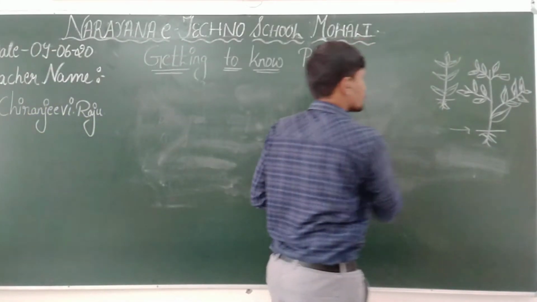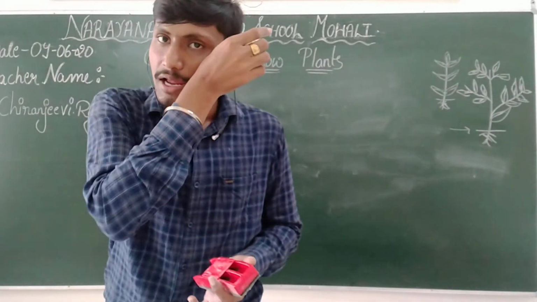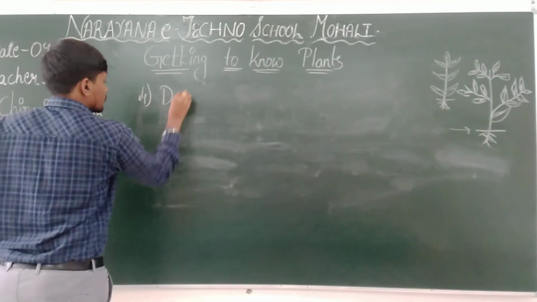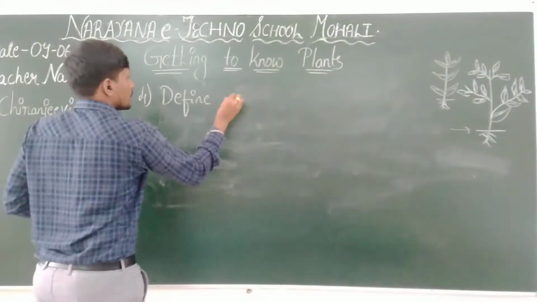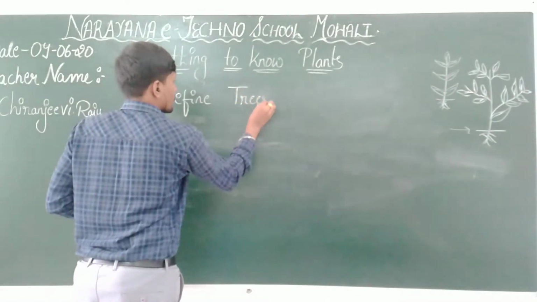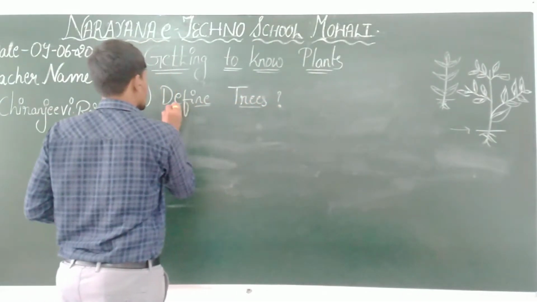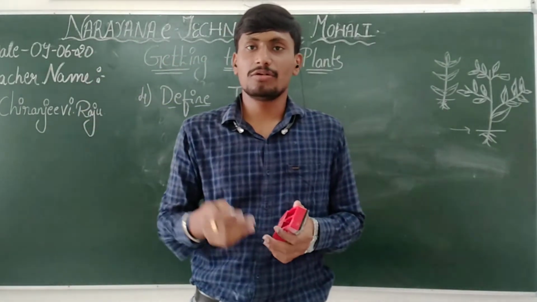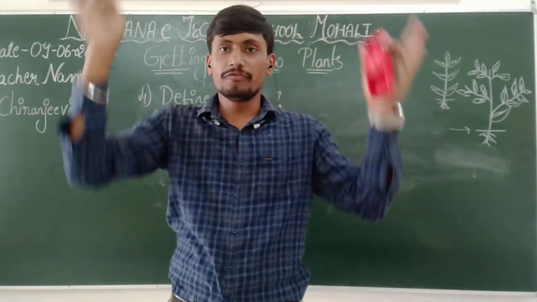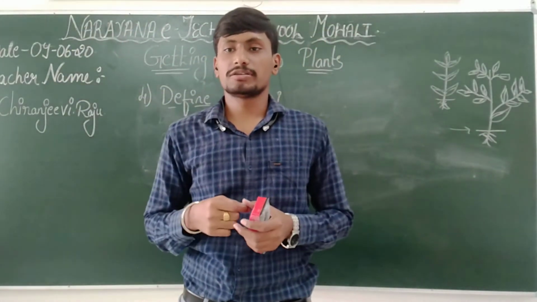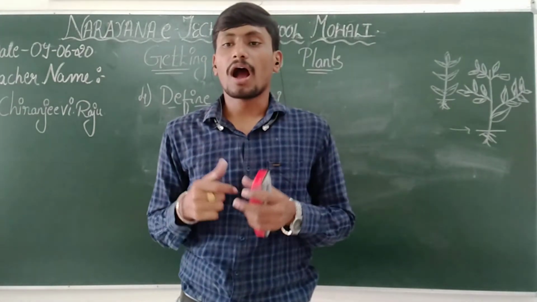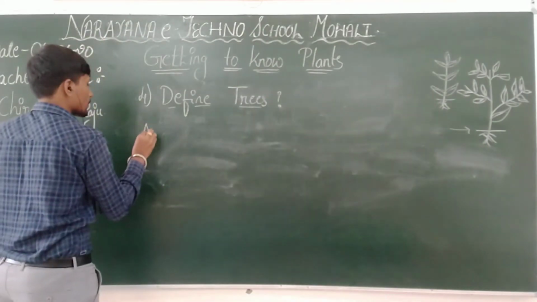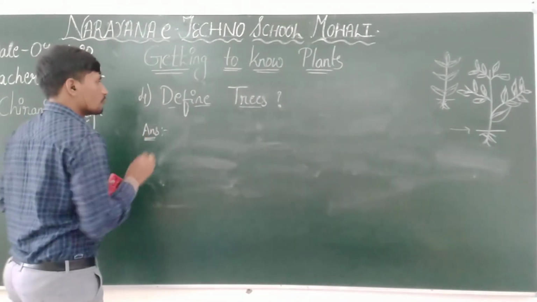And next question is, define trees. The fourth question is define trees. So we all know what are trees. Yes, the big plants. That means that we have categorized in that small, medium, and the bigger one which used to have a tall, very tall and hard, thick stem. What is the definition of trees?